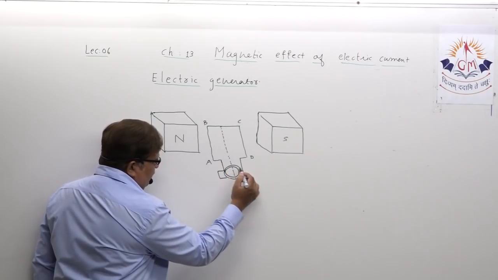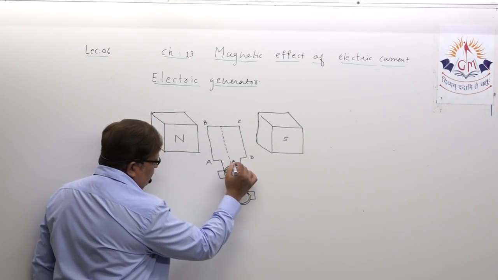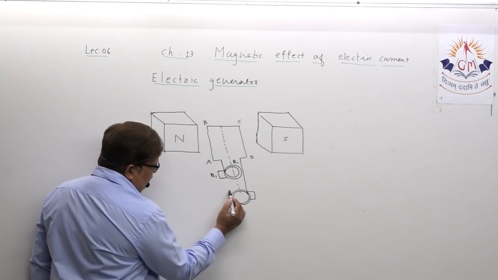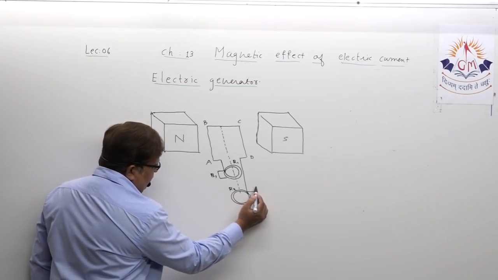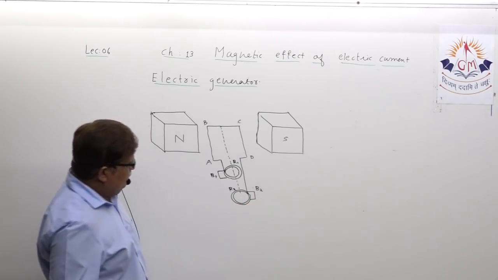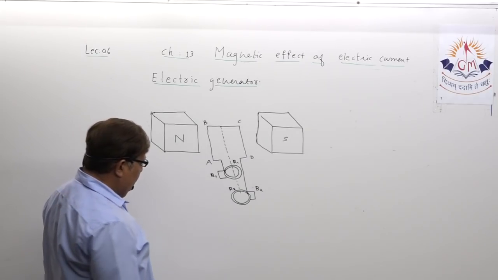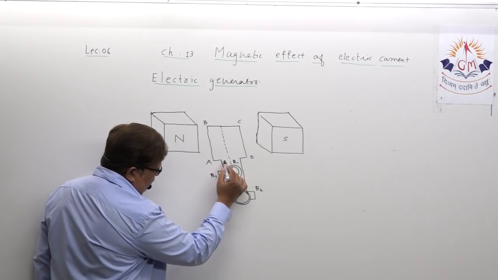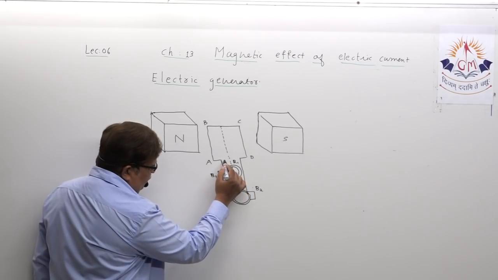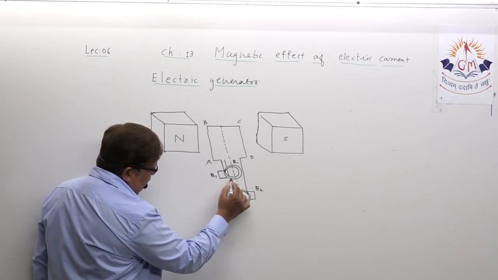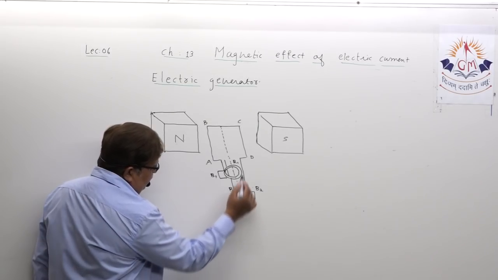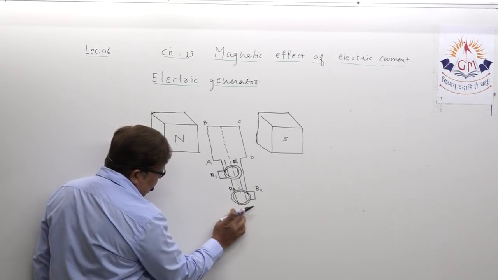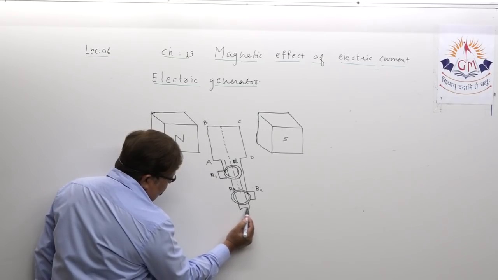Understand? Suppose I say this slip ring as R1 and this carbon brush as B1, this slip ring as R2 and this carbon brush as B2. Understood? Here they have shown the axle, which is no need to show. You can draw it this way, axle. Otherwise we all know that it is going to rotate on the axle. Suppose this is the axle.